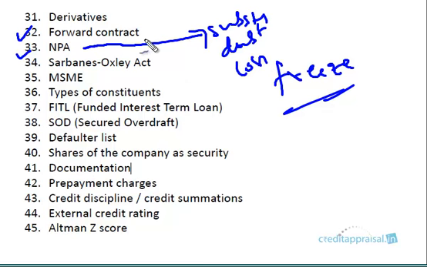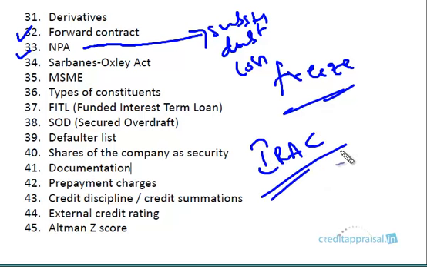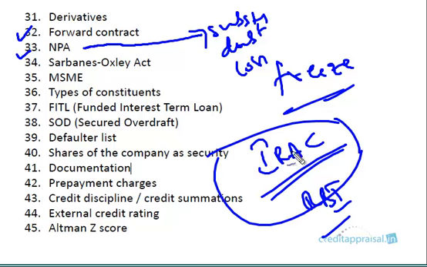If you want complete details on NPA, what I suggest is you should actually be going to the RBI's master circular on IRAC norms. This is the income recognition and asset classification norms. Every year RBI will be issuing a set of master circulars, and one of the topics is IRAC norms. So please be thorough with IRAC norms if you want to know about NPA.